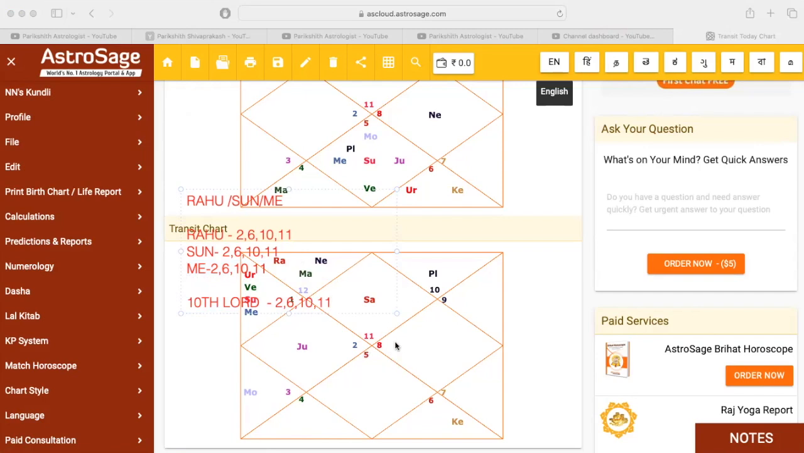What is the 10th lord here? Mars. Here also Mars, right? So Mars should be sitting in the second house. Rahu is sitting in the second, but Sun and Mercury, when Sun and Mercury come to the 6th in August, the person will get a job during August.